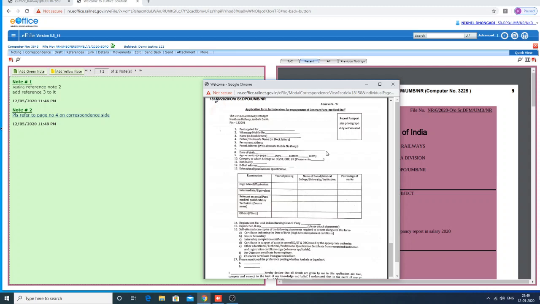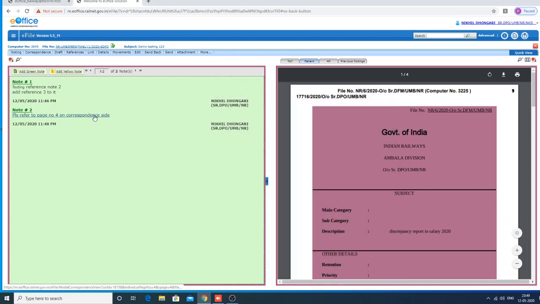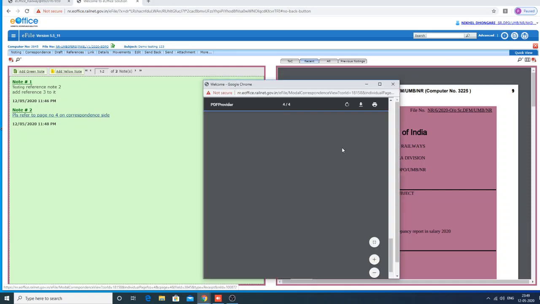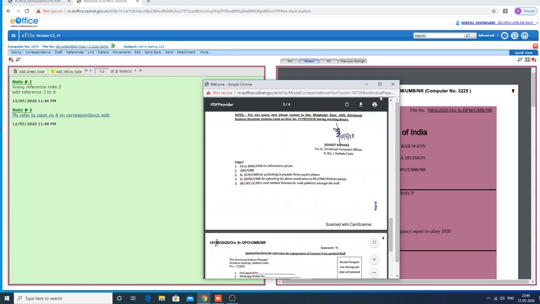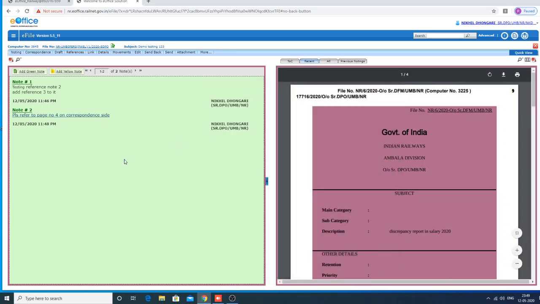In the physical file, when the dealer writes refer to page 4, you have to go to the physical file, right side correspondence, and highlight that part physically. Here, by selecting that button and giving the reference, it turns into an HTML link, and whoever reads the note can just click it and the exact page will appear. This is a very important and useful option in e-office while creating files and writing notes.